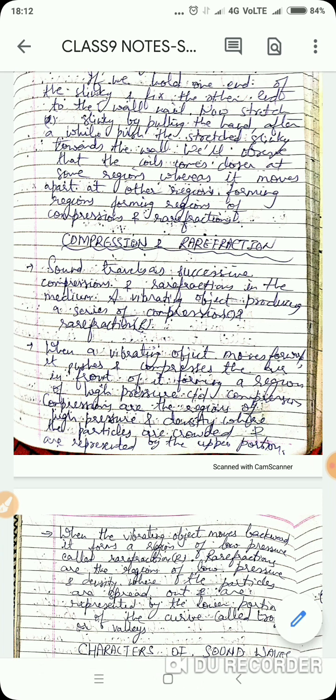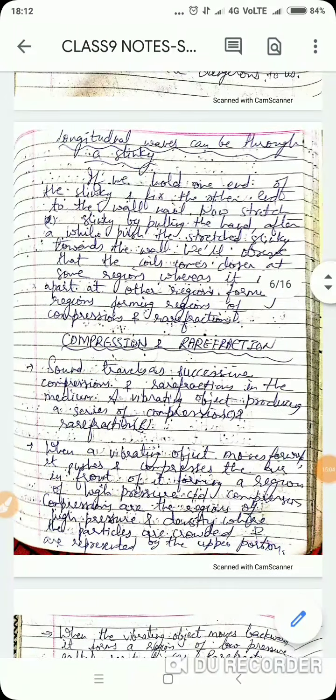Okay, so next we are going to discuss longitudinal waves. Longitudinal waves can go through a slinky. What is a slinky? A slinky is a type of spring.